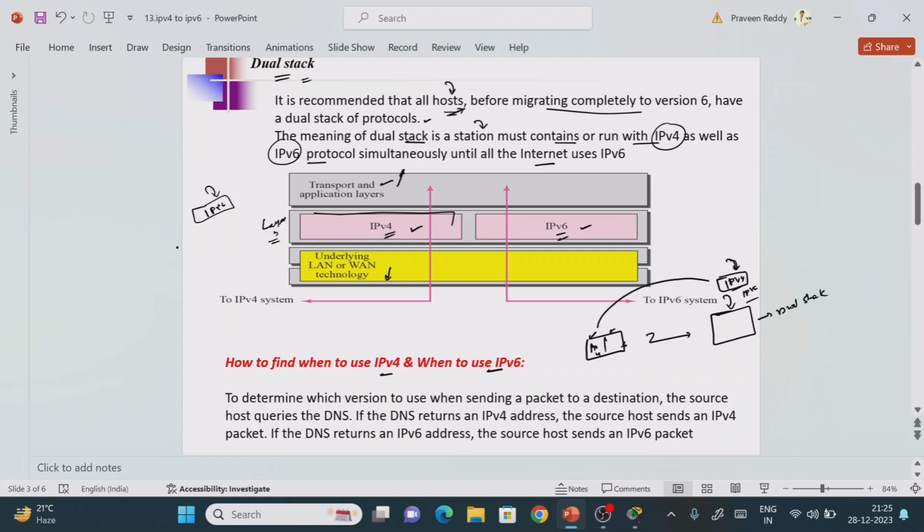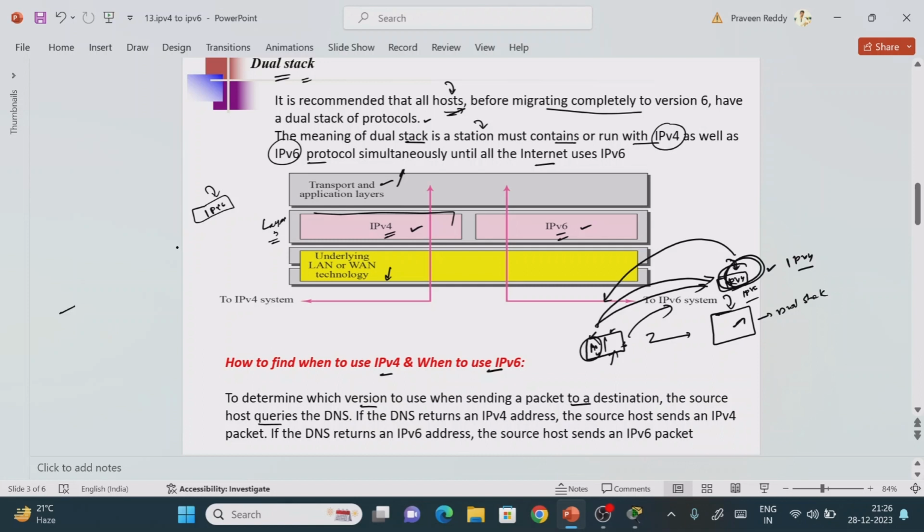Now if you want to communicate using only IPv4, before completely moving to IPv6, how do I find out at the transmitter side whether I need to use IPv4 or IPv6? You can know this only if you know what the destination system is using, either IPv4 or IPv6. After knowing that, we can send the particular IPv4 or IPv6 packet, right? Now read this statement: to determine which version to use when sending a packet to the destination, the source host queries the DNS.